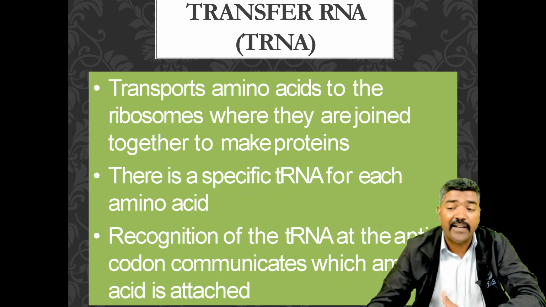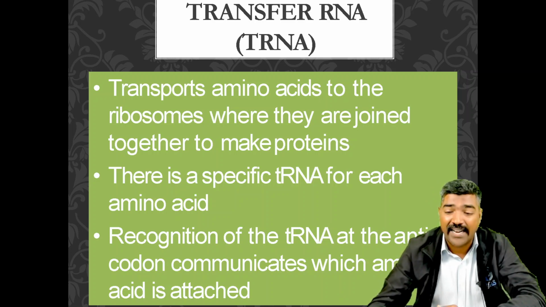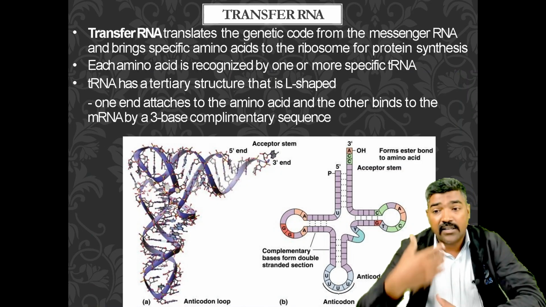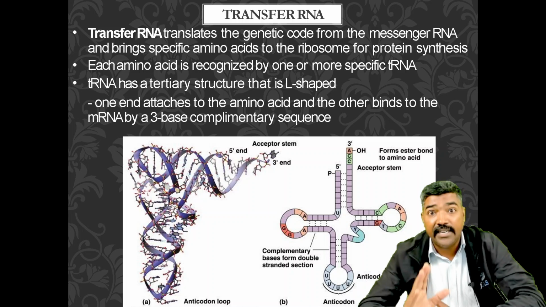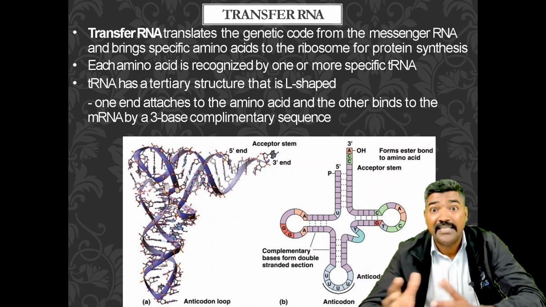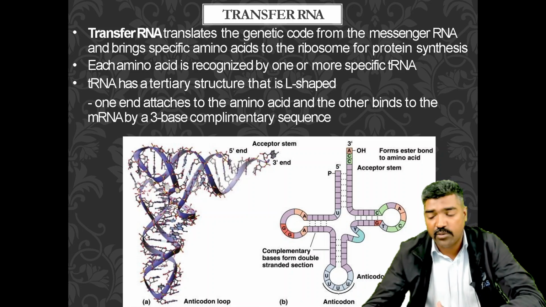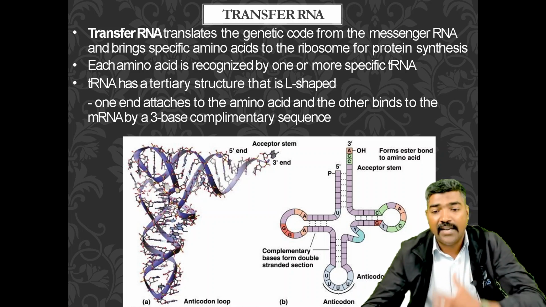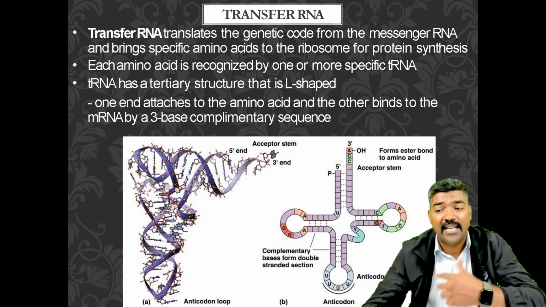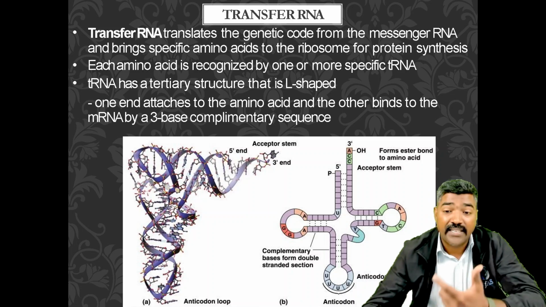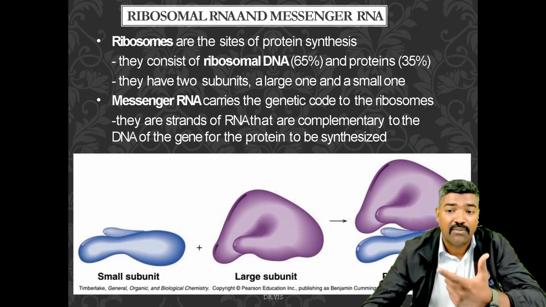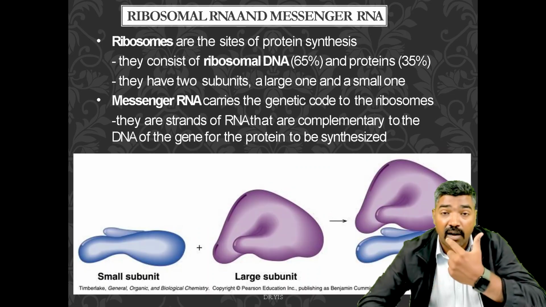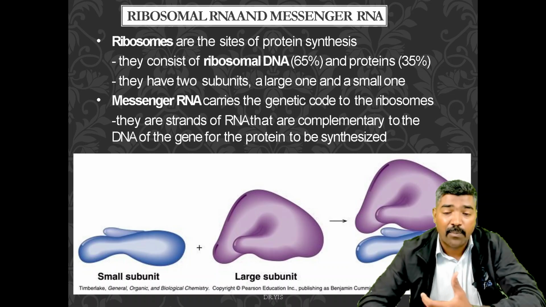There is a specific tRNA for each amino acid, and the anti-codon of the tRNA communicates which amino acid is attached. The transfer RNA translates the genetic code from the messenger RNA. It brings the specific amino acid to the ribosome for protein synthesis. One end is attached to the amino acid and the other binds to the mRNA, through three bases of complementary sequence. These are very important, fundamental properties of the RNA.